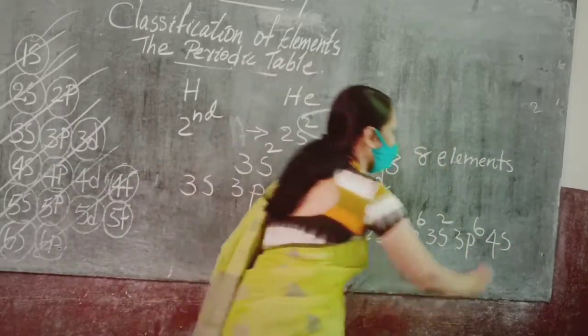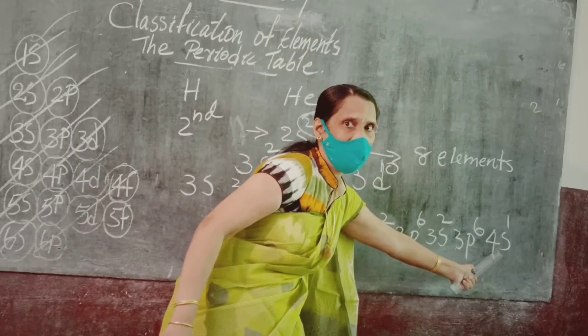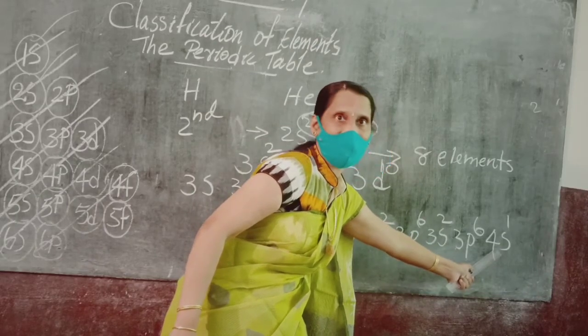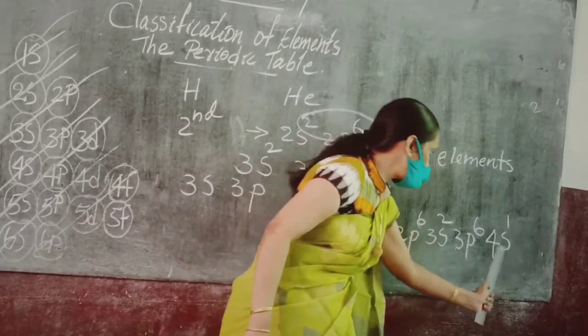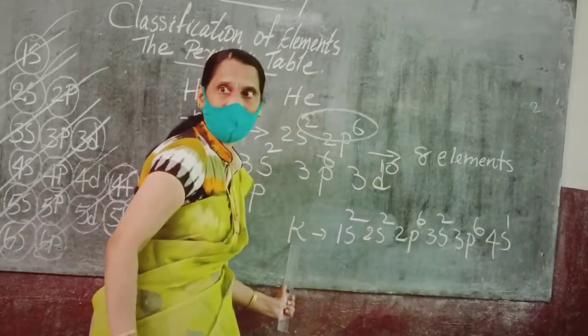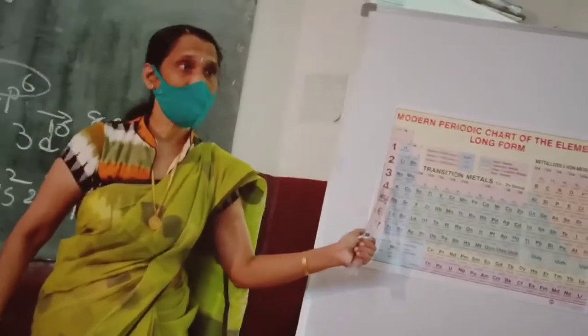Right, 4s1. Where is the last electron entering? 4s. The last electron is entering 4s. So that is why K is in the fourth period. K is in the fourth period. That is not in the third period.